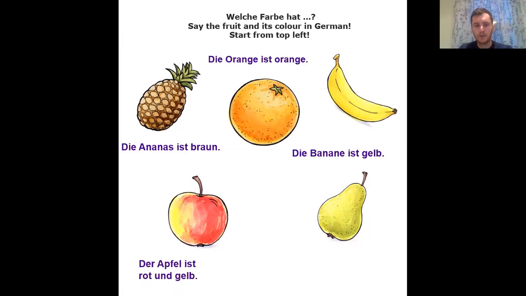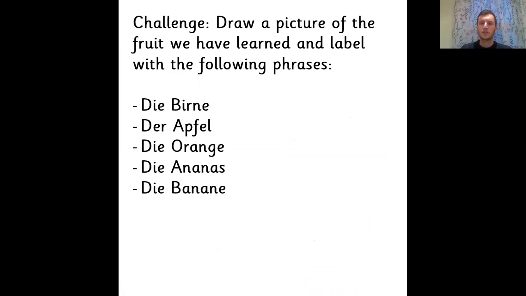Der Apfel is rot und gelb. They've said the apple is red and yellow for this one actually, because this side is red and there's a little bit of yellow. You could also have said der Apfel is rot und grün, because sometimes you get green apples and grün is the word for green. And I've probably given you a clue for this last one. So, die Birne. Die Birne ist, what colour is the pear? Die Birne ist grün. So the pear is green. That's the colour of the pear. So that's a little challenge to get us recapping on some of the colours of the fruits as well as the names of the fruits.